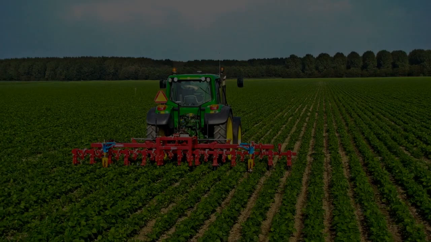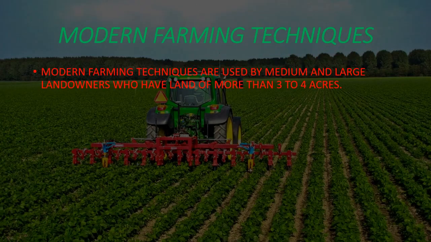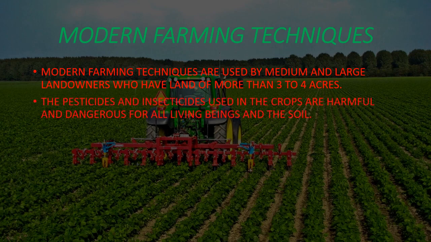So let's go with modern farming techniques. Modern farming techniques are used by medium and large land owners who have lands of more than 3 to 4 acres. Since the lands are big enough, they have enough money to earn huge profits, to use modern machineries, and to appoint landless laborers according to their season, be it ripening, sowing, or harvesting.